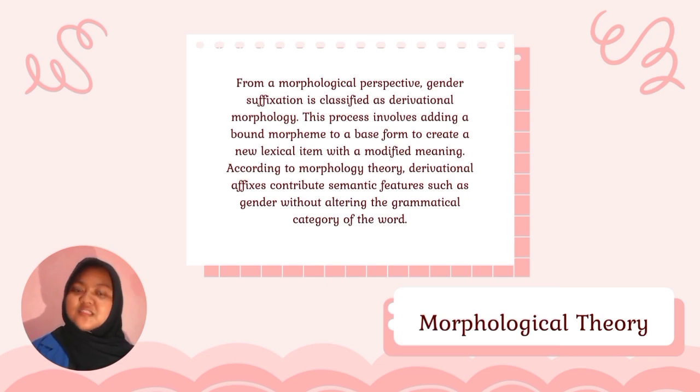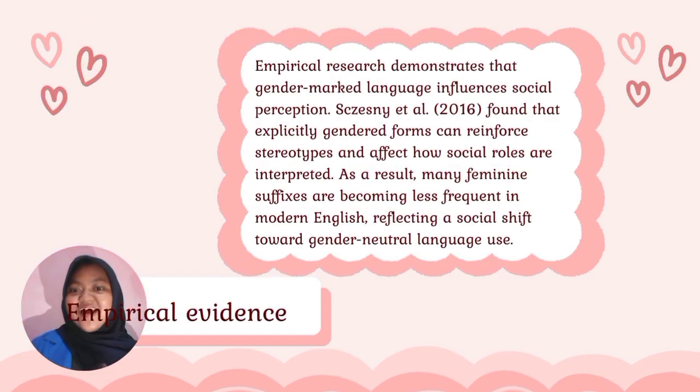From a morphological perspective, this process is known as derivational morphology. Morphology studies how words are formed through morphemes, such as roots and suffixes. In this case, suffixes like ess and ine function as derivational morphemes that add gender meaning without changing the grammatical category of the word. Empirical research supports this analysis.